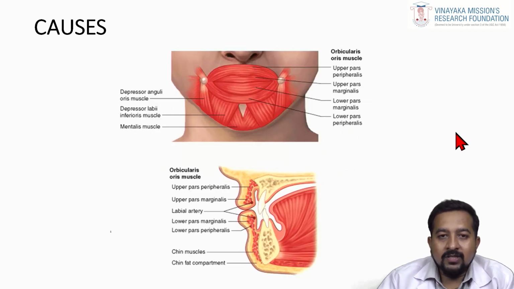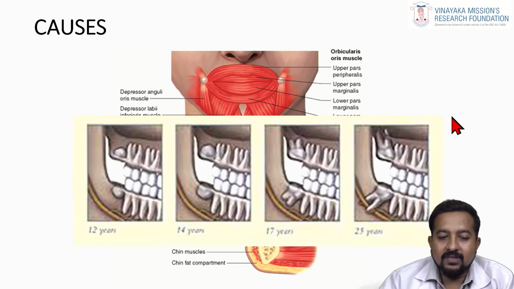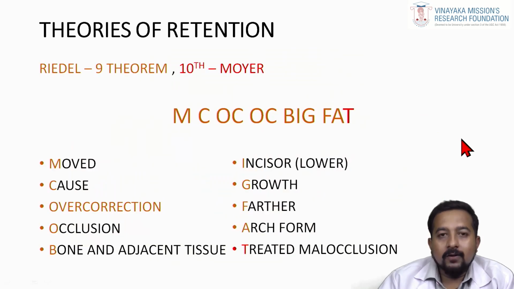Then there is muscular, as we have explained already in the muscular school of retention. There are hundreds to thousands of muscles around your face. So these muscles should be in a balanced state at the end of the treatment for your retention. If there is imbalance between these muscles, there is a high chance of relapse. Then coming to the next one, that is continued eruption, that has to be addressed. So these were the causes of relapse.